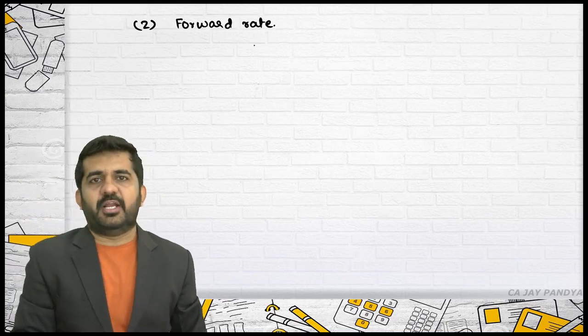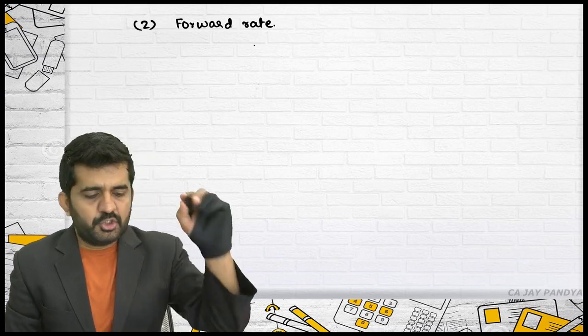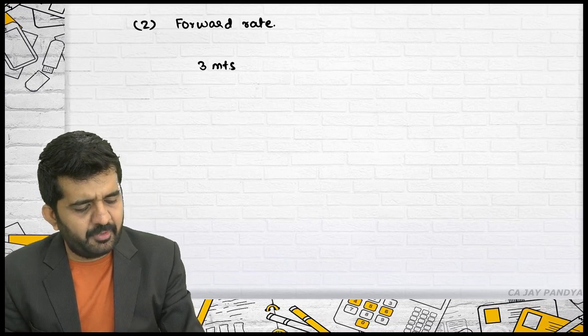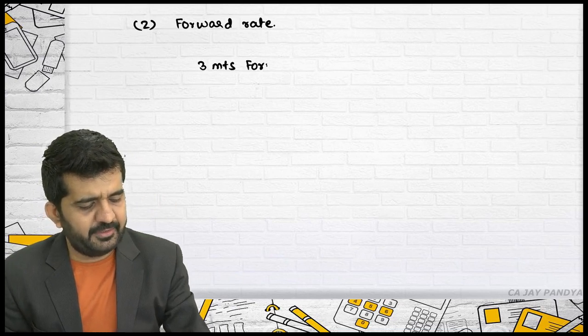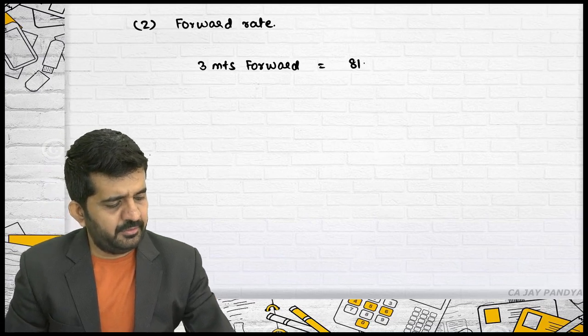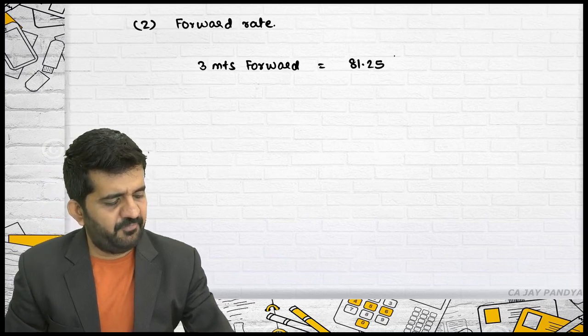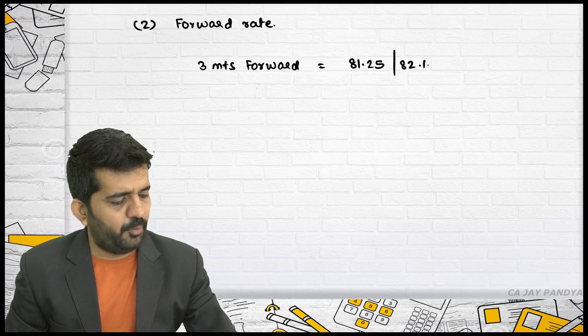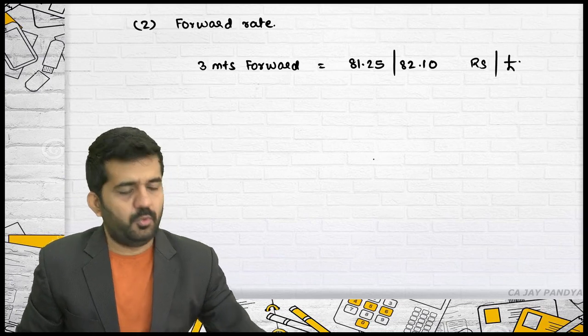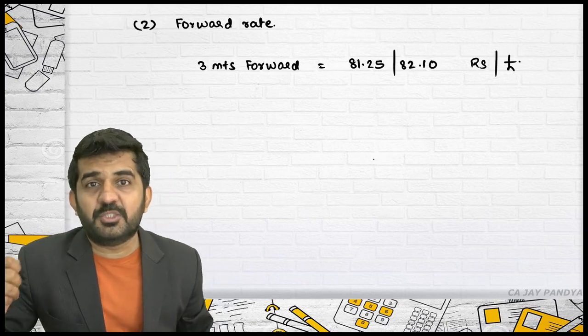Forward rate in foreign currency. Is it all right? So if I give you this rate, 3 months forward rate is 81.25 / 82.10 rupees per pound. What does this mean?